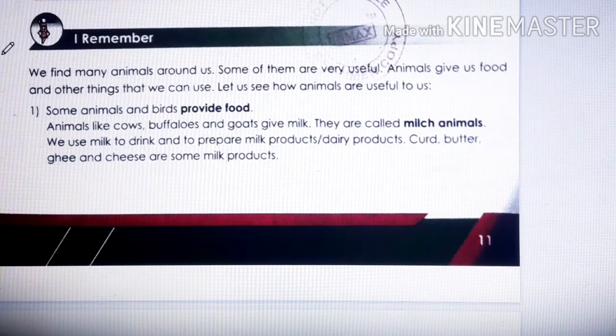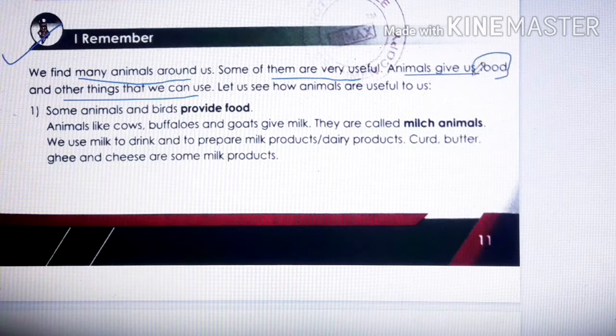See here, we find many animals around us. Isn't it? Even if you go out of your place, you will see many animals around you. Some of them are very useful. Animals give us food and other things that we can use. Some animals, children, give us food, whereas other things can be used. Other than food, we also get many things that we can use. So let us see how animals are useful to us.